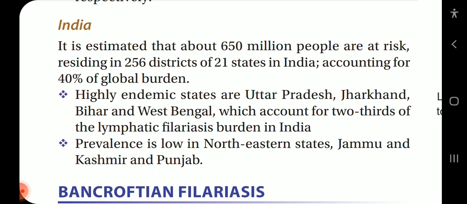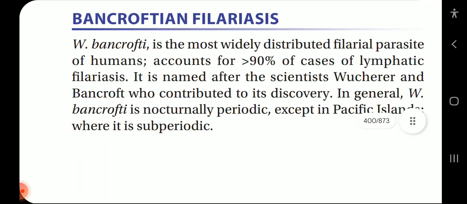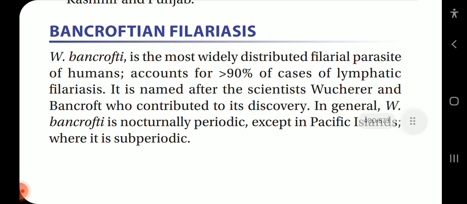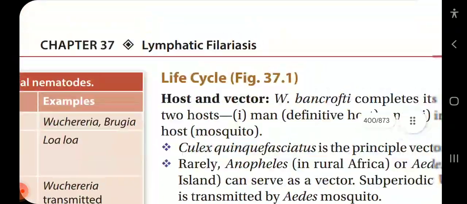Prevalence is low in northeastern states, Jammu, Kashmir, and Punjab. Bancroftian filariasis. Wuchereria bancrofti is the most widely distributed filarial parasite of humans, accounts for more than 90% of the world lymphatic filariasis. It is named after the scientists Wucherer and Bancroft who contributed to its discovery. In general, Wuchereria bancrofti is nocturnally periodic except in Pacific Islands where it is subperiodic.